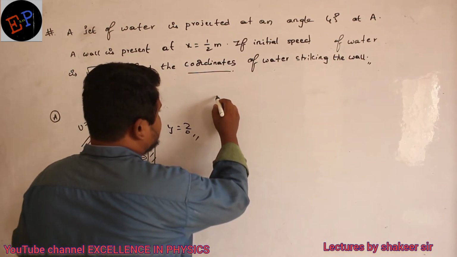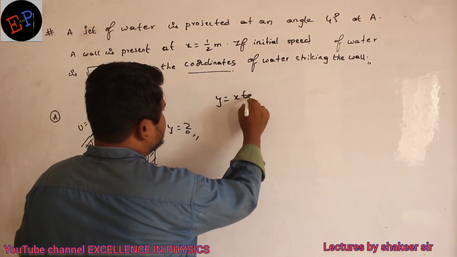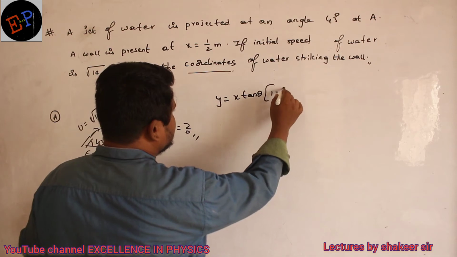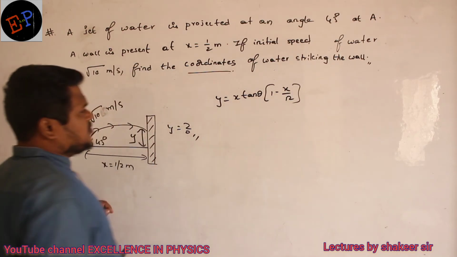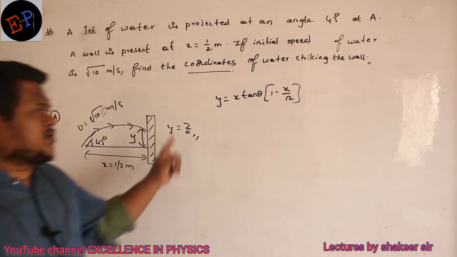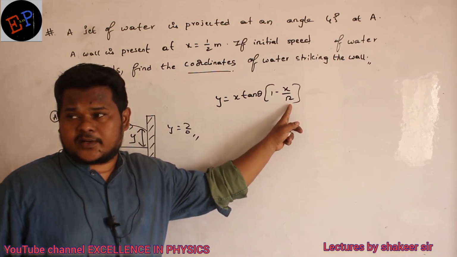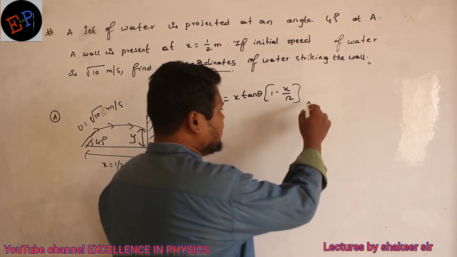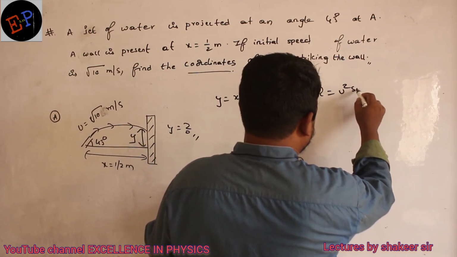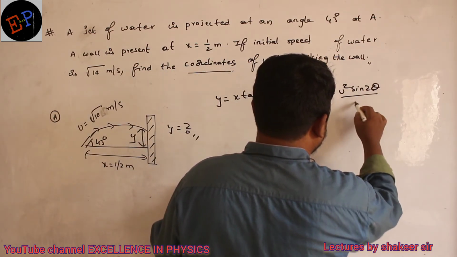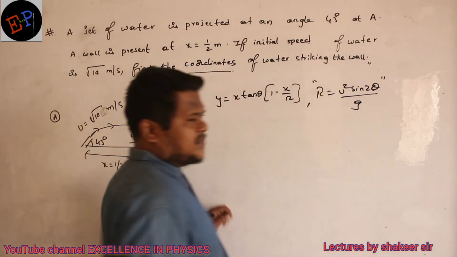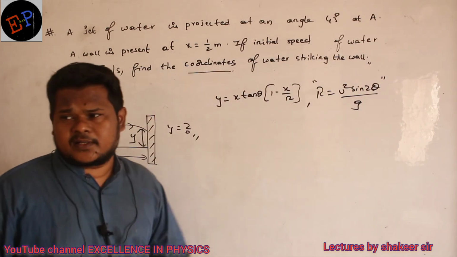So you can use the relation y = x tan θ (1 − x/R). This relation also you can use. But to use it, first of all you have to calculate the R value. First you should calculate the range. And what is the equation for range? R = u² sin 2θ / g. First calculate this one, then substitute here, then directly you will get the answer.